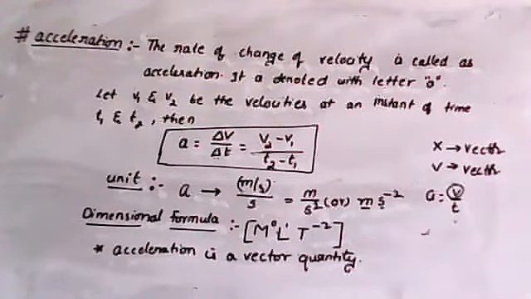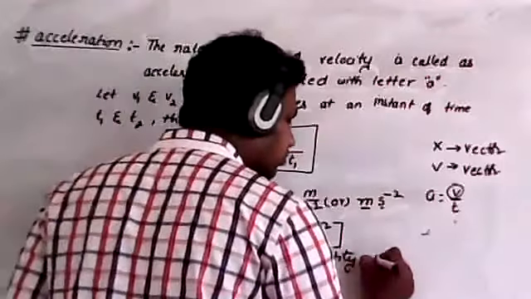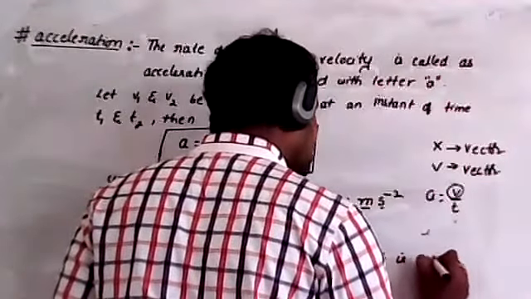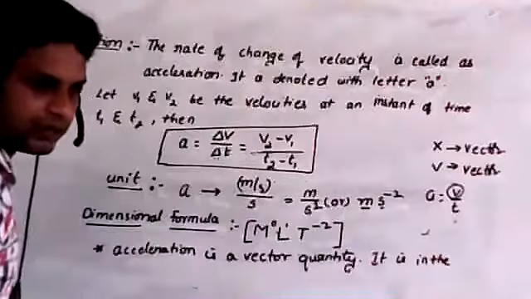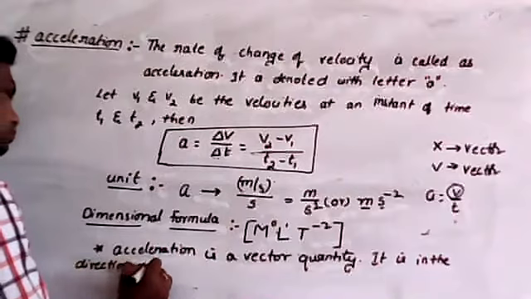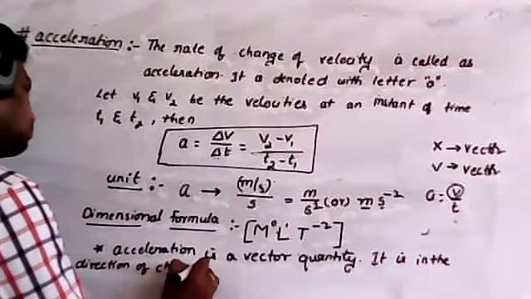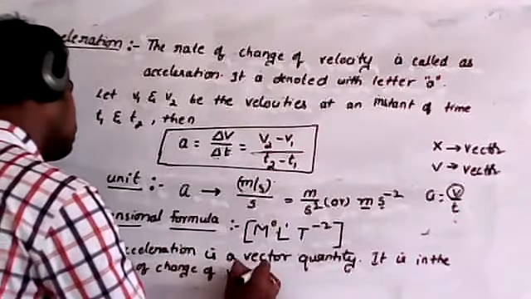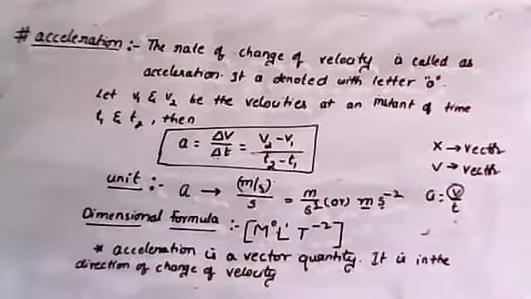It is a vector quantity, and it is in the direction of change of velocity. So acceleration always is in the direction of what? Change in the velocity. Are you clear? Understood these points?